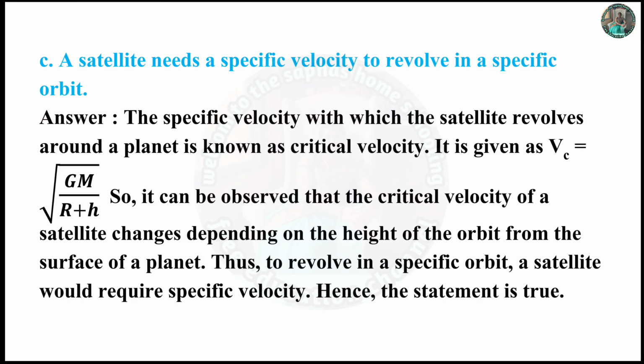C. A satellite needs a specific velocity to revolve in a specific orbit. Answer: the specific velocity with which the satellite revolves around a planet is known as a critical velocity. It is given as Vc is equal to root GM upon r plus h. So it can be observed that the critical velocity of a satellite changes depending on the height of the orbit of a satellite from the surface of a planet. Thus, to revolve in a specific orbit, a satellite would require specific velocity. Hence, the statement is true.